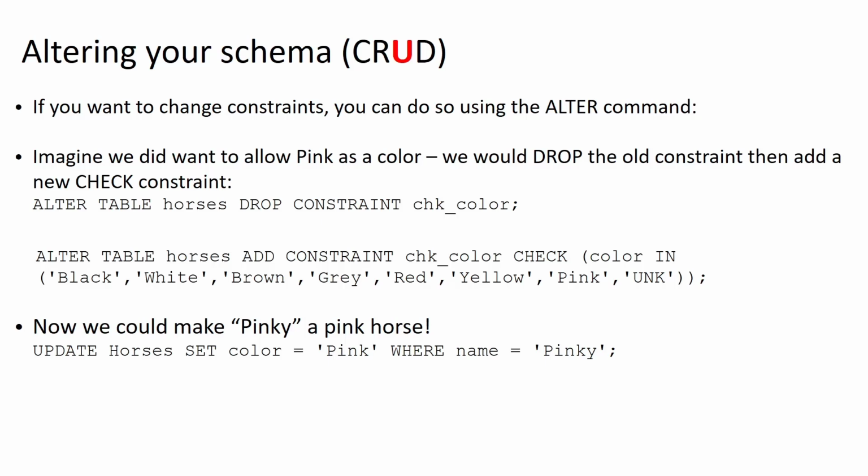So as mentioned, the alter command would also allow you to drop and recreate constraints. So if we wanted to modify our color constraints such that we would allow a color like pink, we actually cannot change the constraint in place. We have to drop the constraint and then recreate it. Okay, so we could say alter table horses, drop constraint, check color, right? And at that point, after we execute this command, there actually is no domain constraint on this attribute color. So the very next thing we would want to do is to recreate that domain constraint, and we could add in pink as a color that we allow, right?